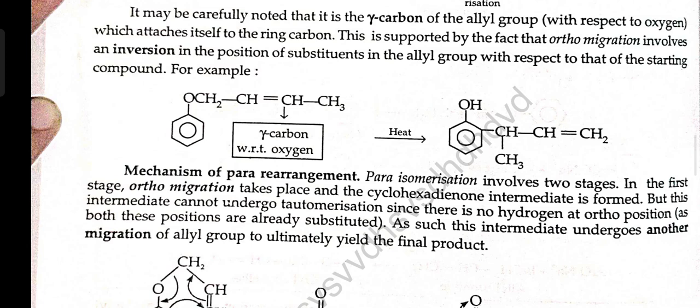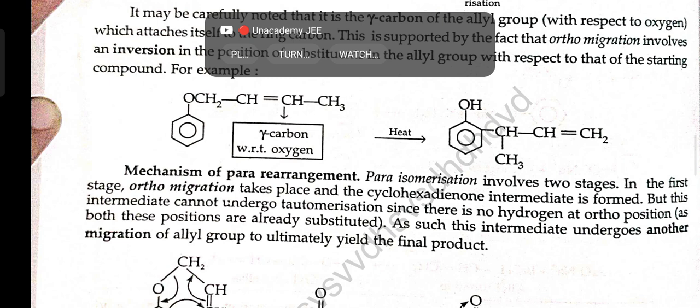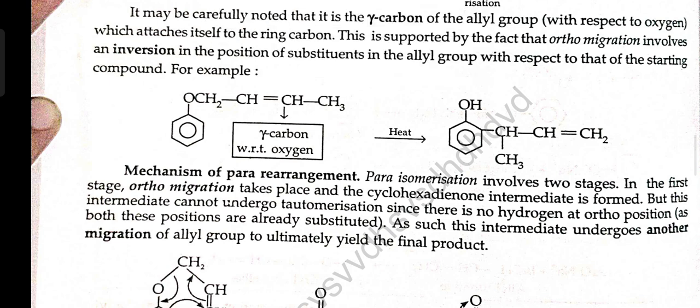Mechanism of para rearrangement. Para rearrangement involves two stages. In the first stage, ortho migration takes place and the cyclohexadienone intermediate is formed, but this intermediate cannot undergo tautomerism since there is no hydrogen at the ortho position, as both these positions are already substituted. As such, this intermediate undergoes another migration of the allyl group to ultimately yield the final product.